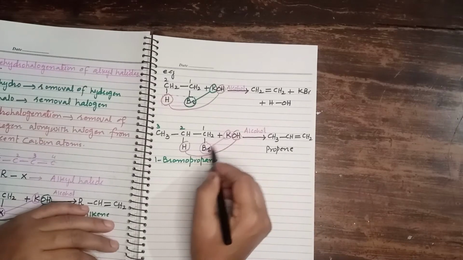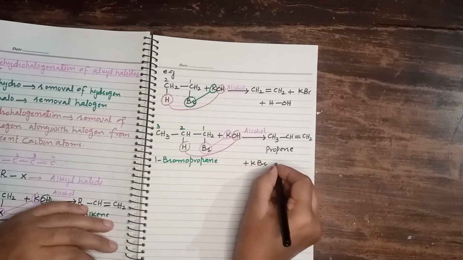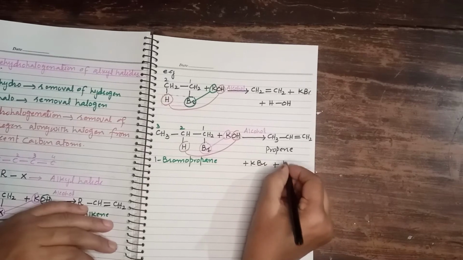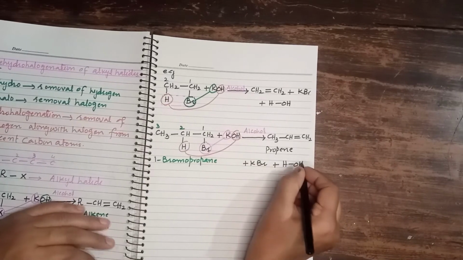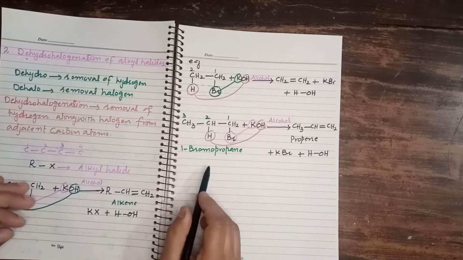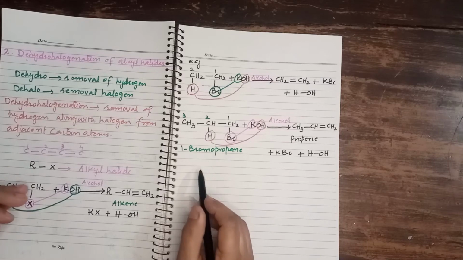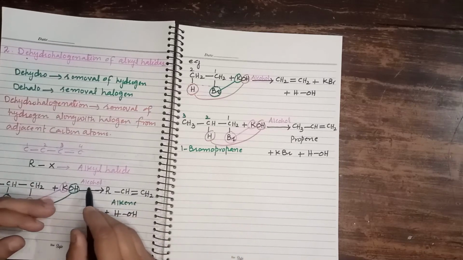Besides propene we get potassium bromide plus a water molecule. Dear students, we have discussed the preparation of alkenes by the dehydrohalogenation of alkyl halides. I hope this is clear to you.